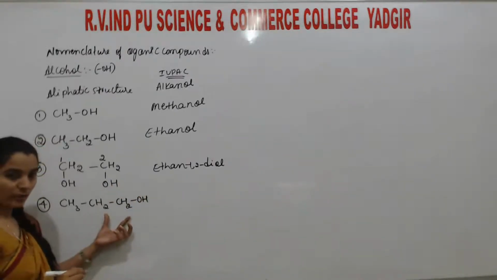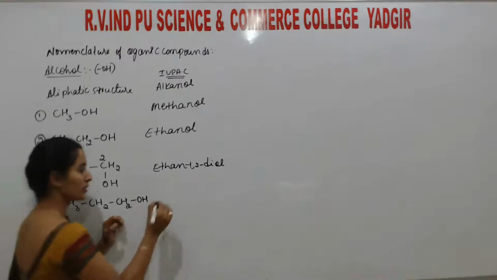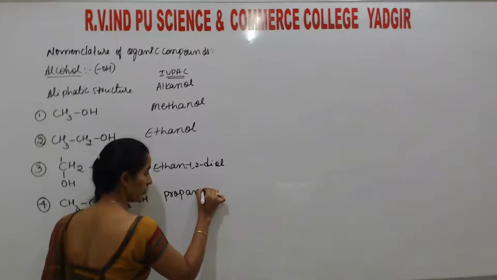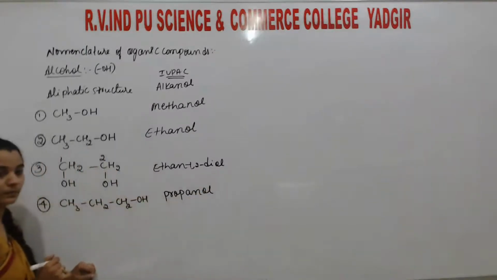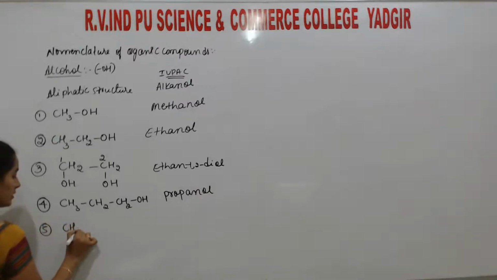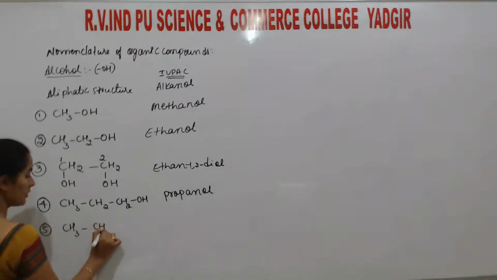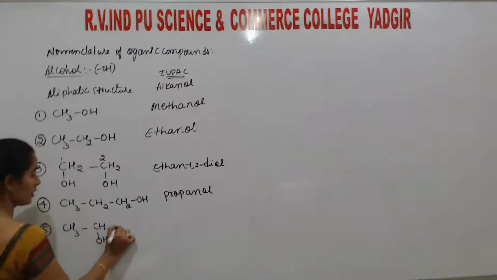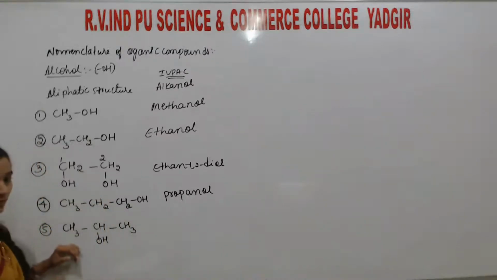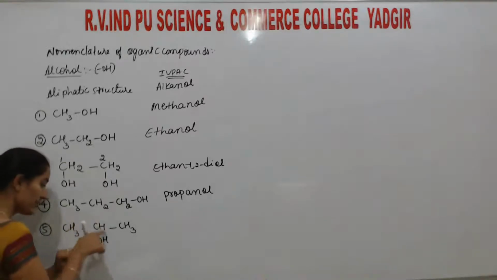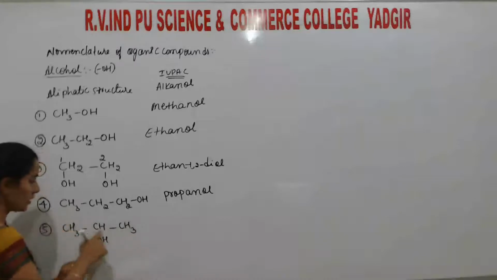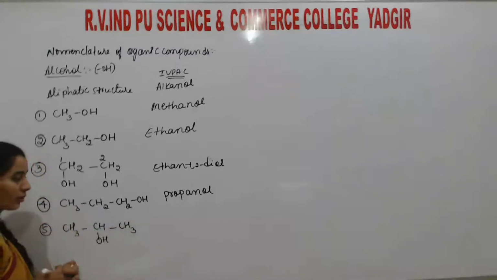Okay. So here 3 carbon atoms are there with 1 OH group, that is propanol. But if the compound is like this, CH3, CHOH, CH3, students, instead of considering this one as the parent chain, we are considering this one as the parent chain with the 3 carbon atoms.